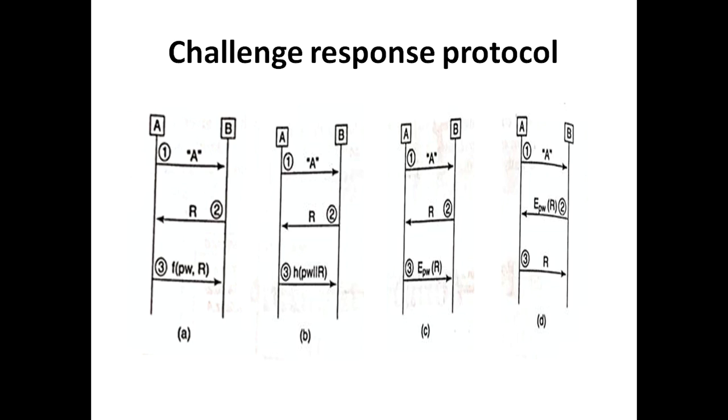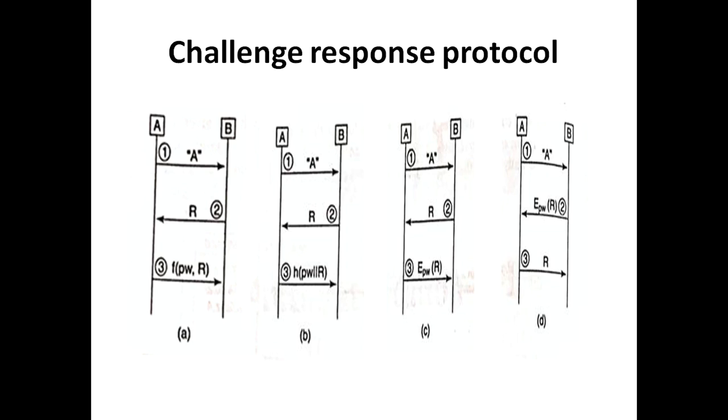Instead of applying a function, we have used a hash function on the password as well as the nonce. So in the third figure, what we use is secret key encryption, where the password is used as a key for encryption of a random number. So here in the third one, we have used the encryption technique for sending the nonce, that is, sending the reply from A to the server, and for which we have used the password as a key.